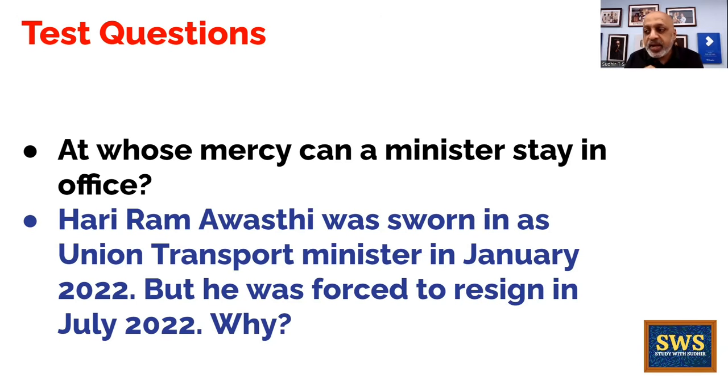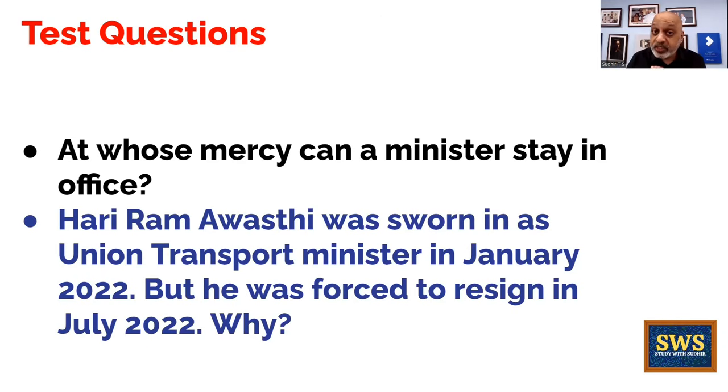You can write it in detail that in reality it depends on the Prime Minister, because only on his advice the president can sack a minister or accept a resignation, the resignation of a minister. Understood? Hariram Awasthi was sworn in as Union Transport Minister in January 2022, but he was forced to resign in July 2022. Why?